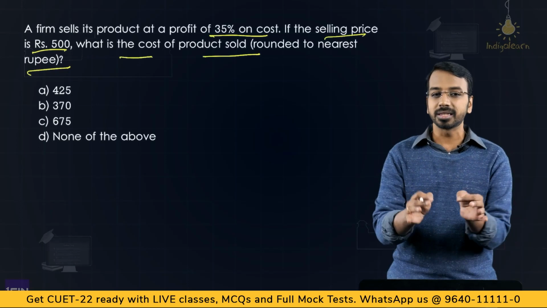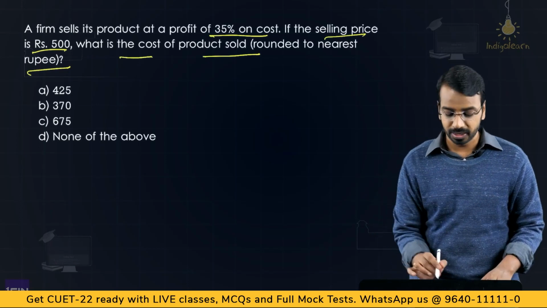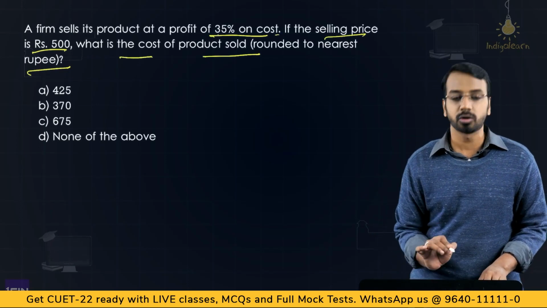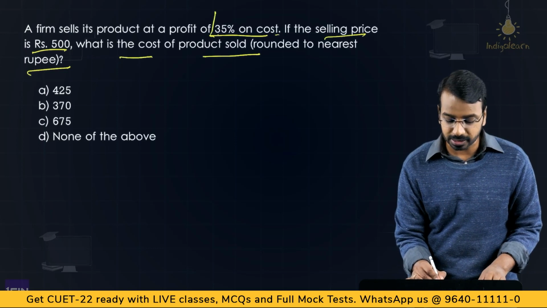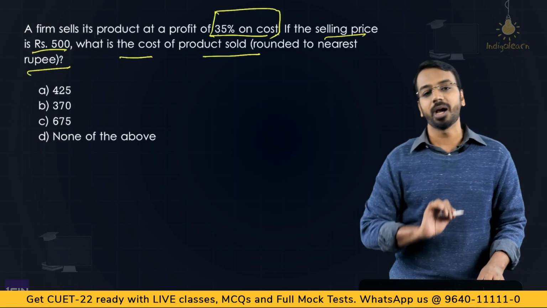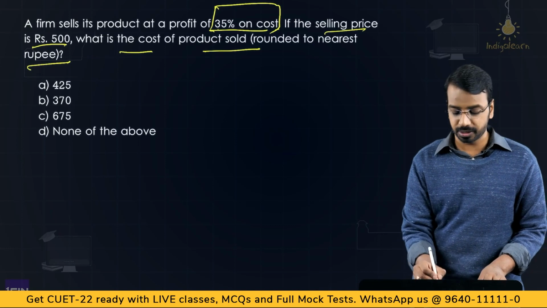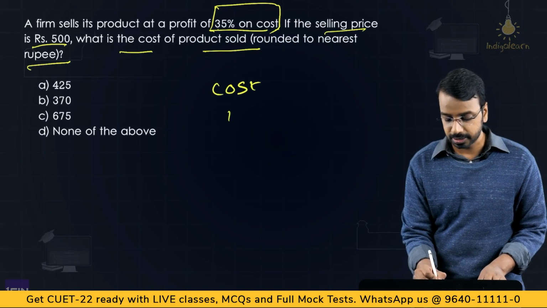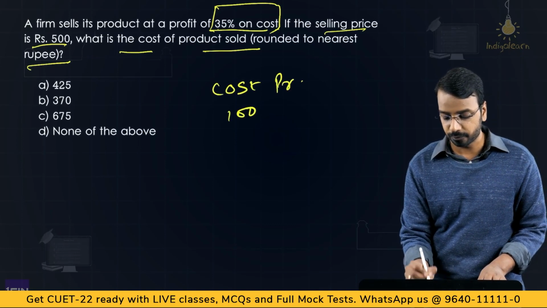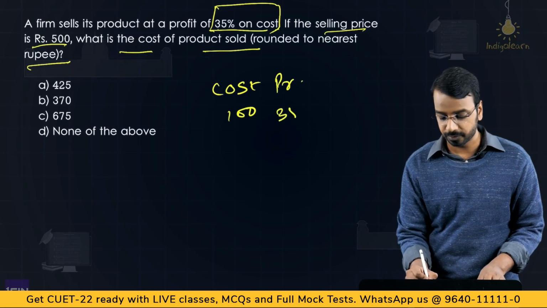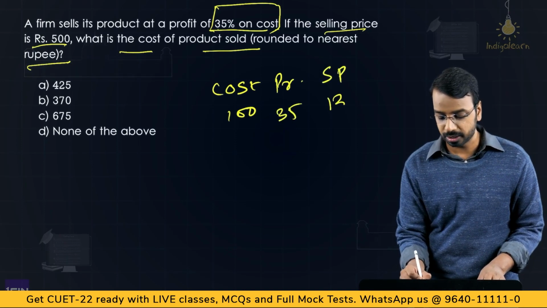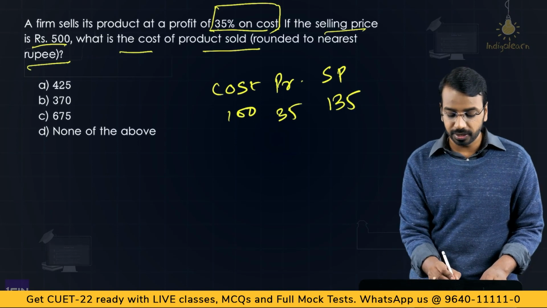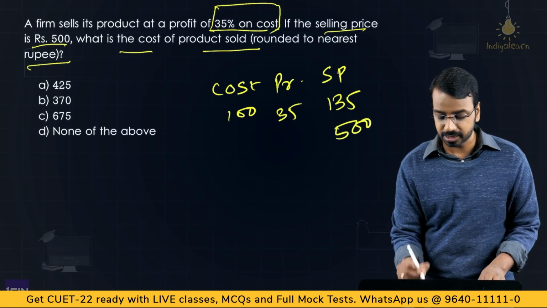Please don't do that. There is a simple way to remember this. What is the simple way? See, the question says 35% on cost. So whatever is the percentage on, assume that to be 100. So here, because it is 35% on cost, you will say cost, assume 100. How much is the profit? 35%. So 35. What will be the selling price? 135. What are we given? We are given 500 as the selling price.